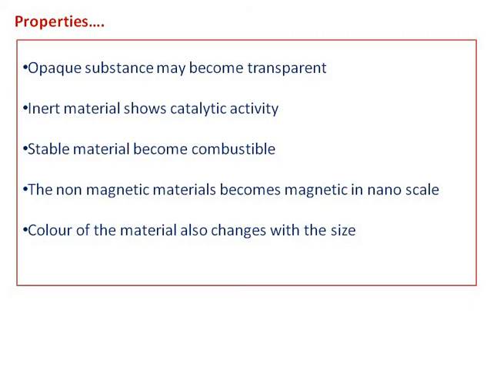When it absorbs green color, it gives its complementary color, right? So it looks red. If you observe the color of gold at bulk scale, it looks like a shiny yellow colored material, but at nanoscale range it appears red. So this is how the property also changes. Even the mechanical property changes, in addition to thermal properties.